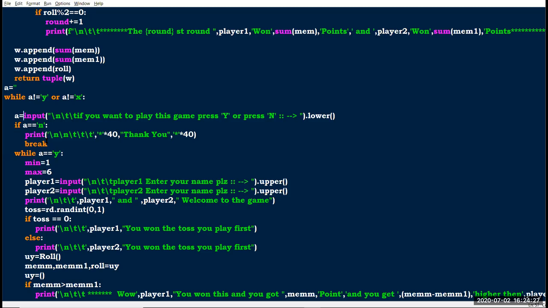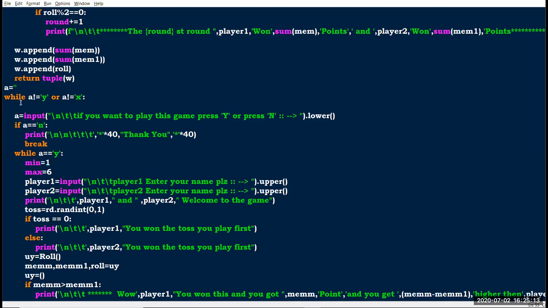Before the input function, you have to give it like this, and you have to pass your input inside the int. So int, and if you want float, you can use float here. If you want a string, you don't give anything in front of input, because it normally gets your input in string form. The input function gets the input from users as a string data type. So a is a string, right?